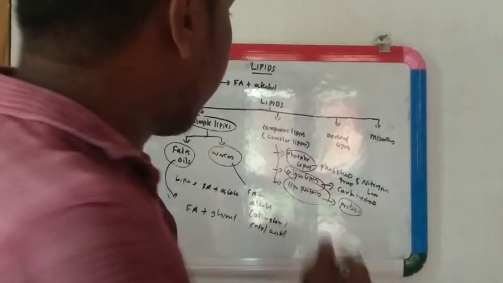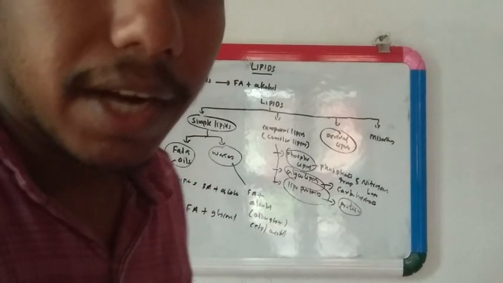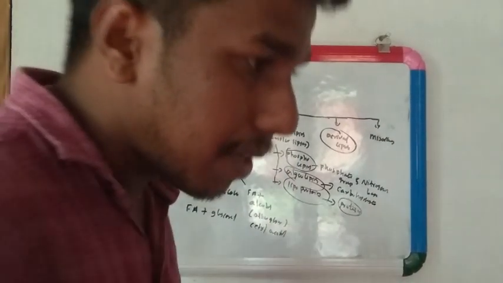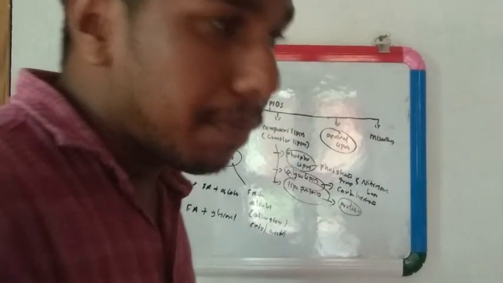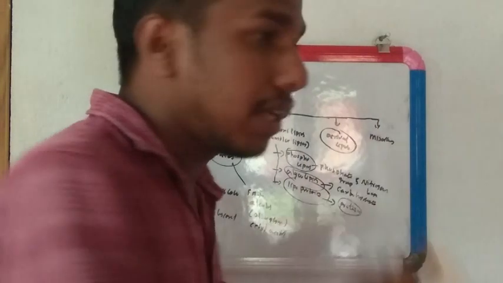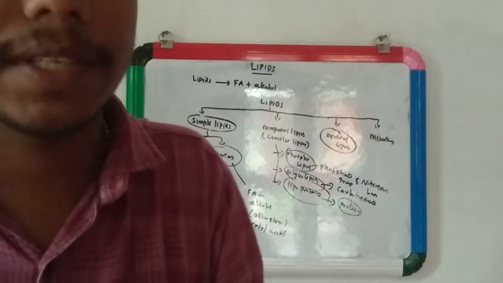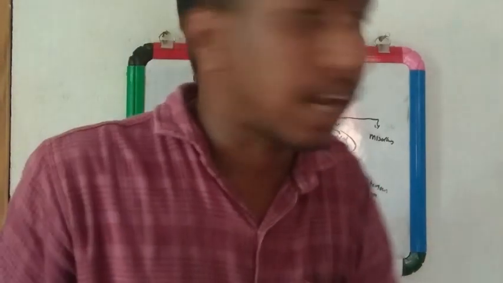Then coming to derived lipids. Derived lipids are those lipids that are obtained by the hydrolysis of lipids. Derived lipids are the hydrolysis products of lipids.